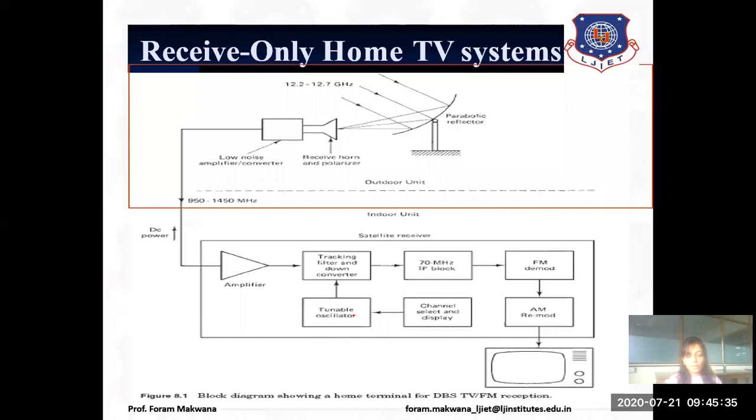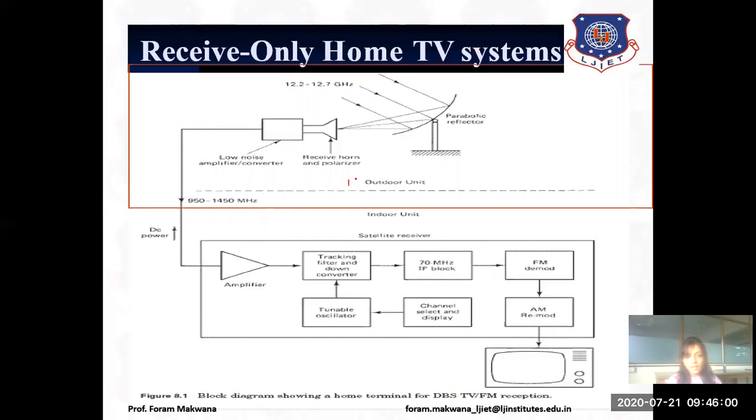Now this is the block diagram of the receive only home TV system, or you can say a block diagram showing a terminal for DBS TV FM reception. DBS stands for direct broadcast satellite. This receive only home TV system has two parts.